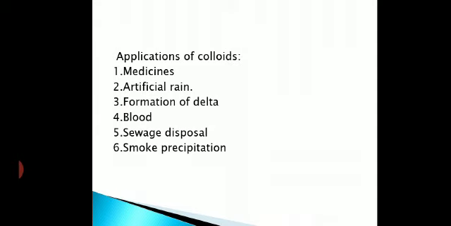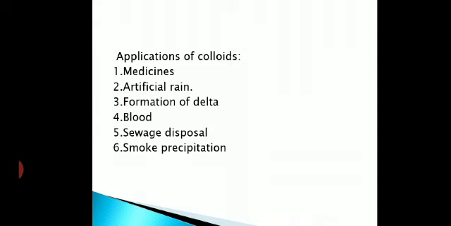Got it? Next, the smoke precipitation in factories. The smoke allowed to leave the factories should not contain heavy materials, you know that. It should contain lighter materials, and it should not cause any environmental pollution. So a precipitator is used, known as the Cottrell precipitator. Cottrell prepared this precipitator, which is based on the principle of electrophoresis.